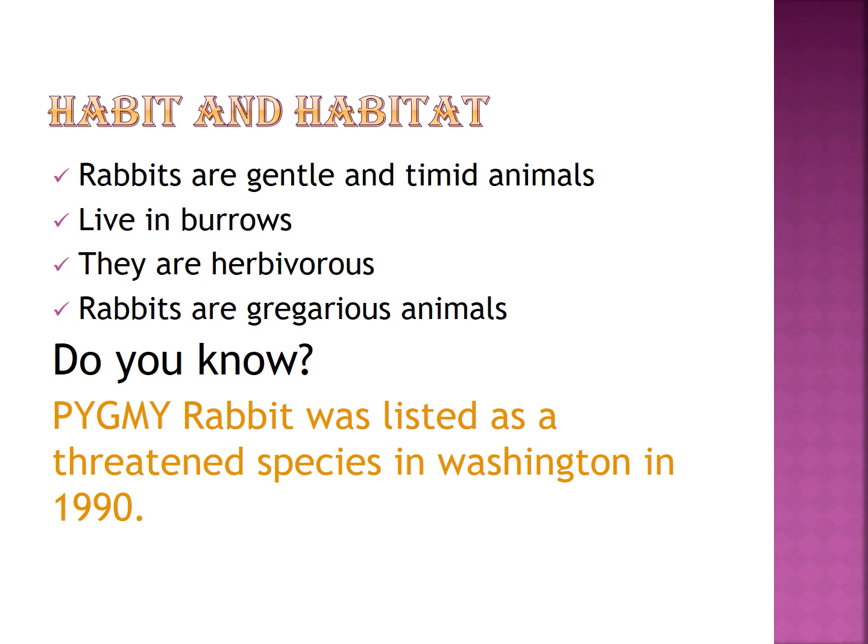Now we are going to see the habit and habitat of rabbit. Everybody saw a rabbit? Do you know what its color is? Rabbits are gentle, very nice, timid animals. They live in burrows. They are distributed throughout the world, every place the animals are there. This is a herbivore animal that eats only grass and plants.